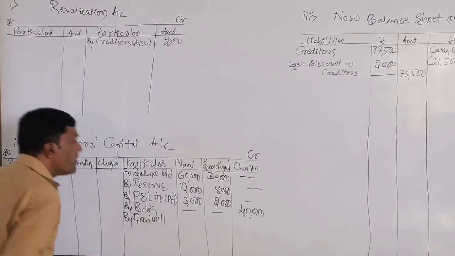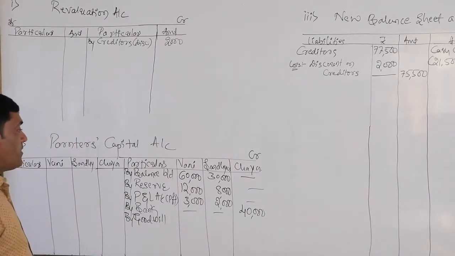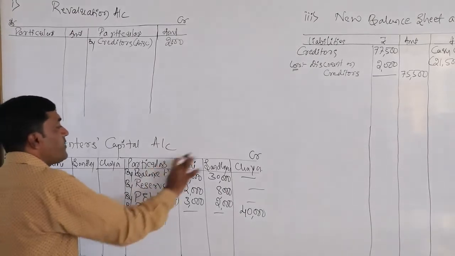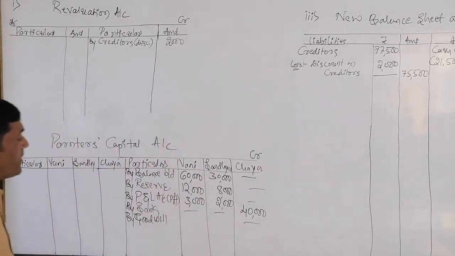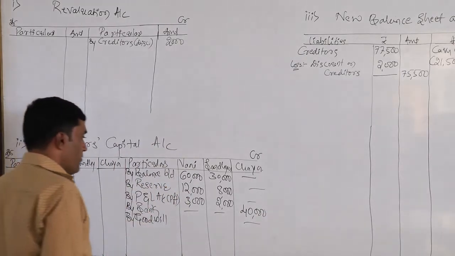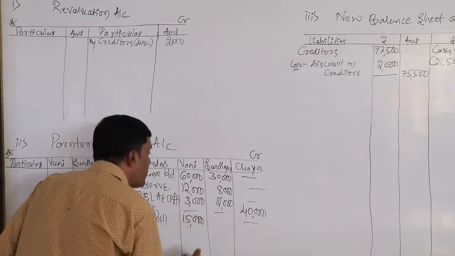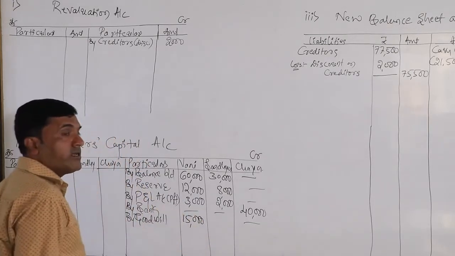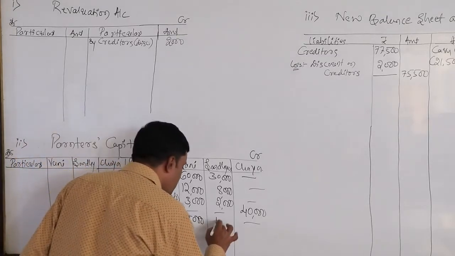The total amount of goodwill, 25,000, we need to distribute in the ratio of 3:2 for the old partners only. So that will be 15,000 and 10,000. You can calculate with the help of a calculator.